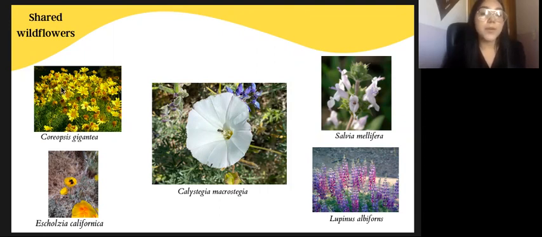Here we have Coreopsis gigantea, which is commonly known as giant Coreopsis, Calystegia macrostegia, which is commonly known as morning glory, Salvia mellifera, which is commonly known as black sage, Lupinus albifrons, commonly known as silver lupine, and Eschscholzia californica, commonly known as California poppy.